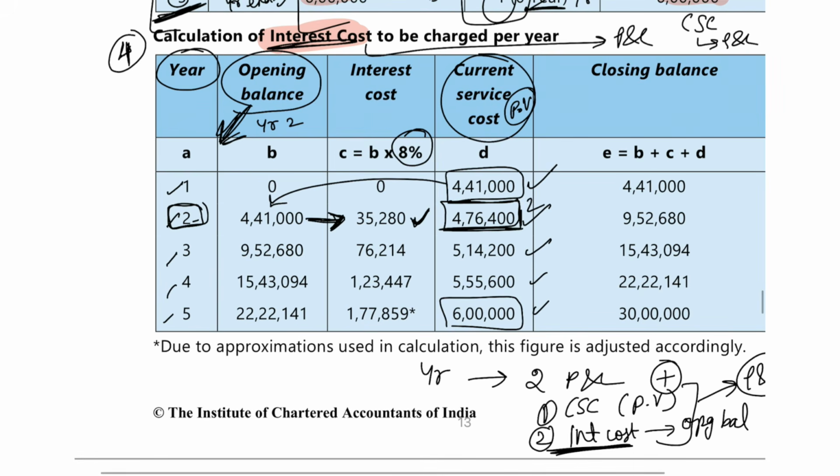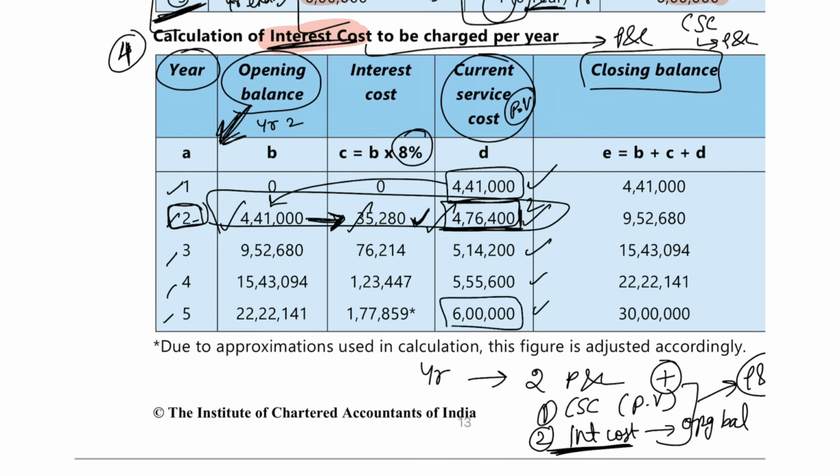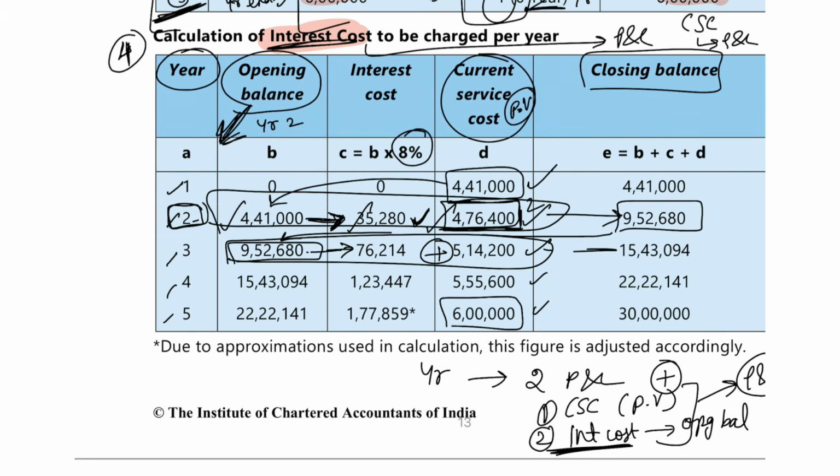So what will be the closing balance? In opening we had 4,41,000. Then we charged 35,280 to PNL, and then the current year service cost of 4,76,400 also we charged to PNL. So after all these three, your closing balance will be 9,52,000. So in year three, you will charge cost again. It is going to be 9,52,000 opening balance. On that you will charge 8% interest, plus the current year service cost will also come. All three together give your closing balance.